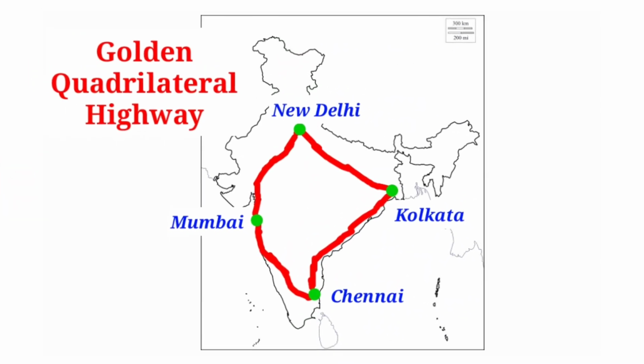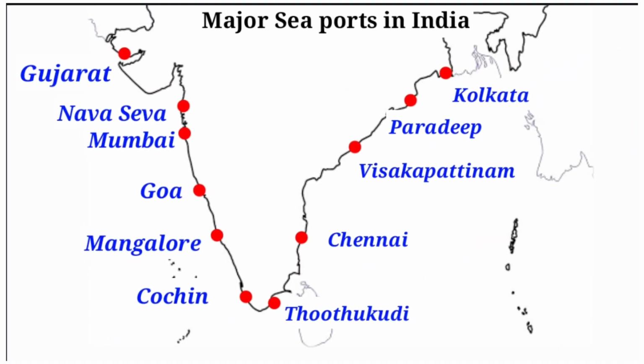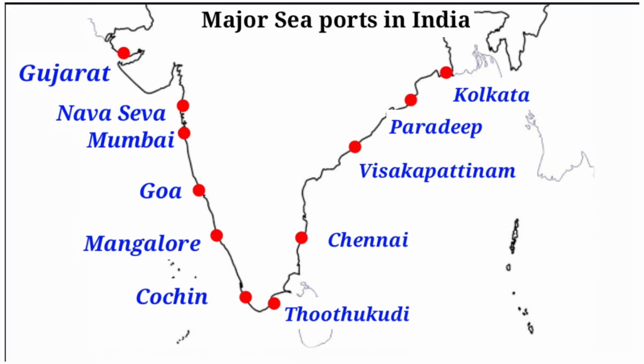After that, we have seen major seaports in India. Western side seaports: Gujarat, Nhava Sheva, Mumbai, Goa, Mangaluru, Cochin. Eastern side seaports: Thuthukudi, Chennai, Visakhapatnam, Paradeep and Kolkata.